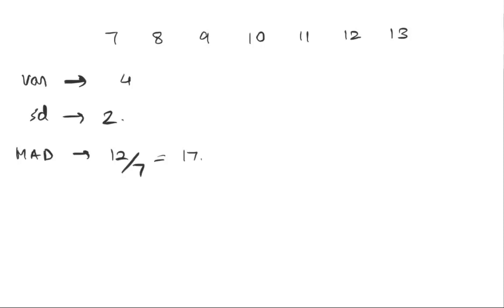Correct. I think you've gotten the idea. The idea is that of squaring, inflating the proportion of something that is already there. So what happens is, let's say this is a distribution and I'm computing variance. Variance, I think we've already computed for this distribution. We found that variance is 4, standard deviation is 2, and we know that this is what the data looks like. Also, let's calculate the MAD. MAD in this case was how much? It was 3, 2, 5, 6, 12 by 7. MAD was 12 by 7, so that's 1.7.